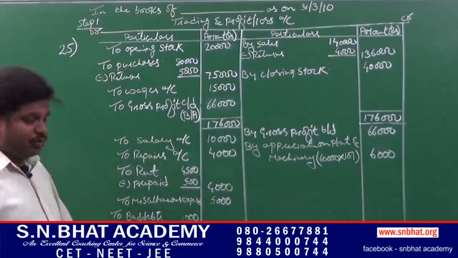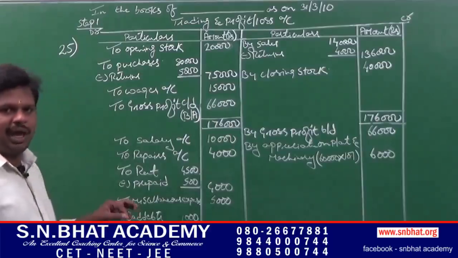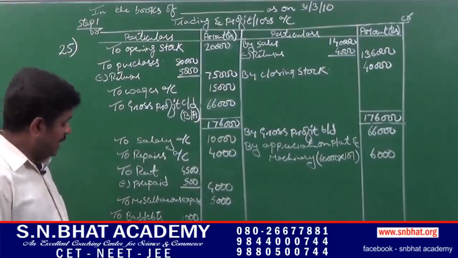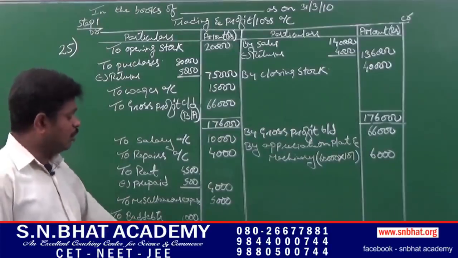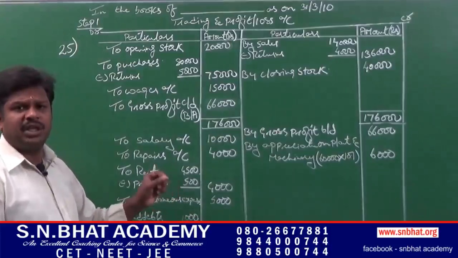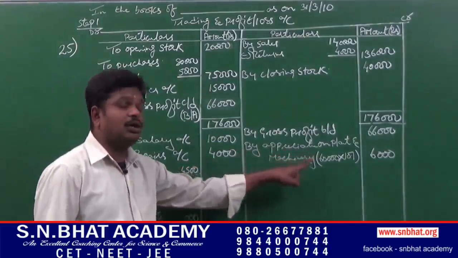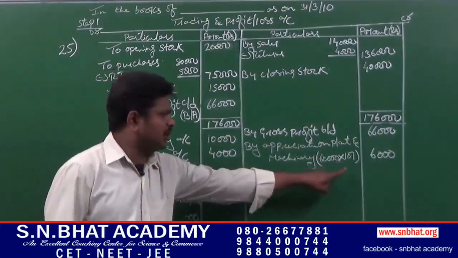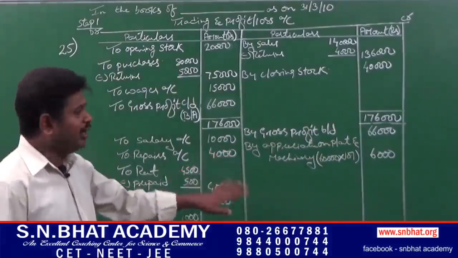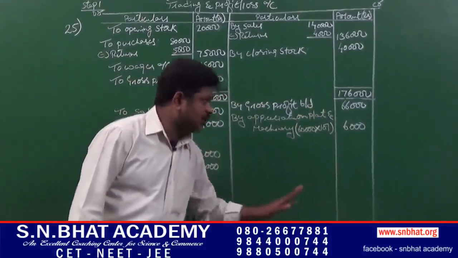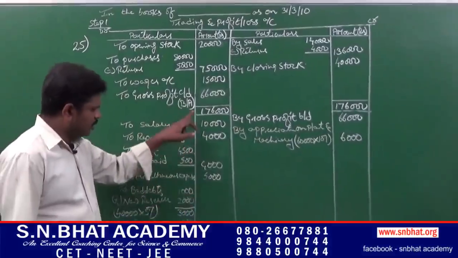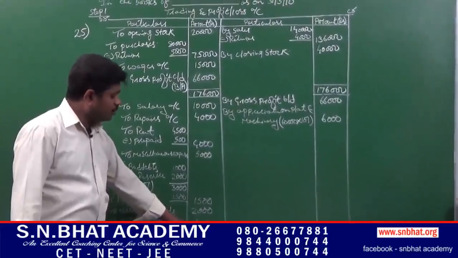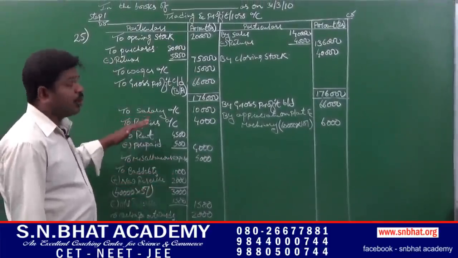Next, carriage outwards 2,000. Interest on capital, that is given in the adjustment, has to be calculated on the basis of capital. 1,81,000 into 5% comes to 4,050. Next, appreciation on plant and machinery, which has to be entered on the credit side because it is an income. Appreciation on plant and machinery, 60,000 into 10%, 6,000. The total of all incomes comes to 66,000 plus 6,000, that is 72,000. We have to deduct all these indirect expenses. The net profit, that is the balancing amount, will be 41,450. This is the result of the profit or loss account.